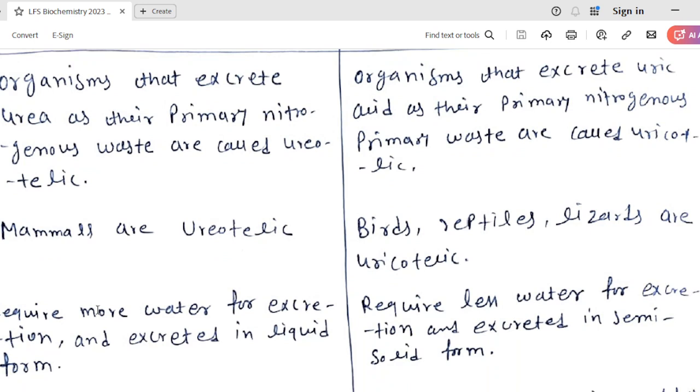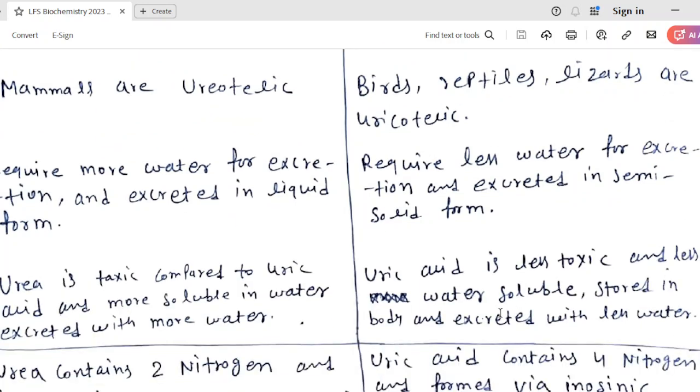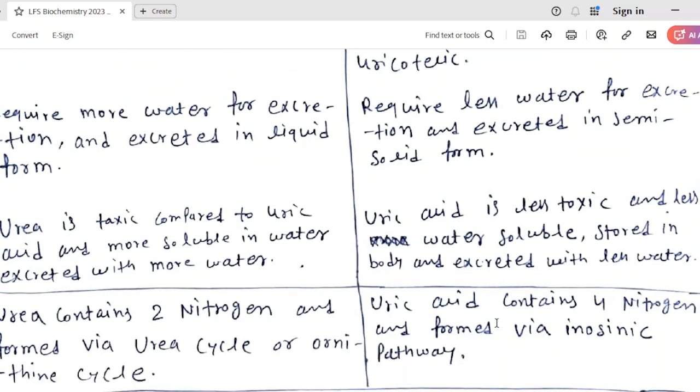Second difference: urea requires more water for excretion and is excreted in liquid form. Uric acid requires less water for excretion and is excreted in semi-solid form, as we see in birds. Urea is toxic compared to uric acid and more soluble in water. Uric acid is non-toxic, or very less toxic, and less water soluble; it is stored in the body and excreted with less water.